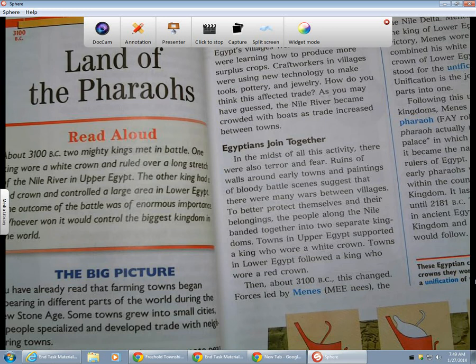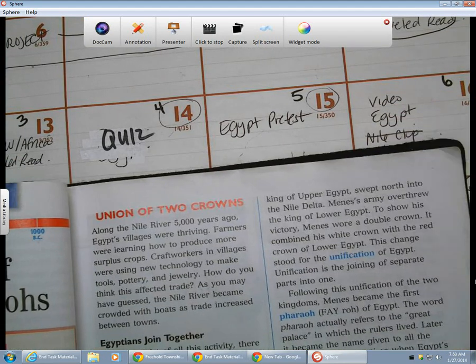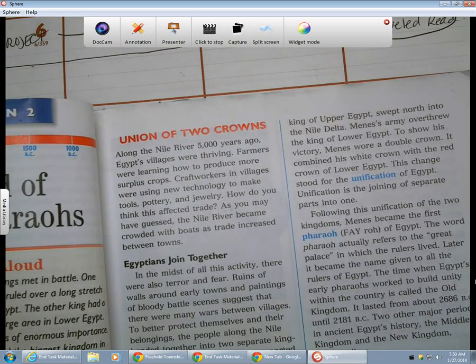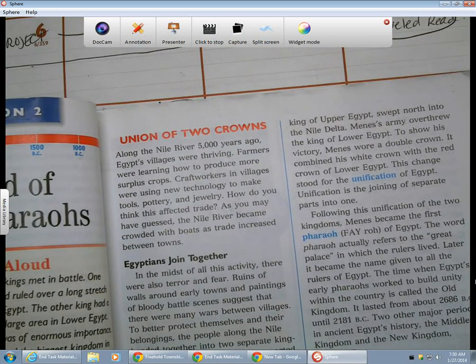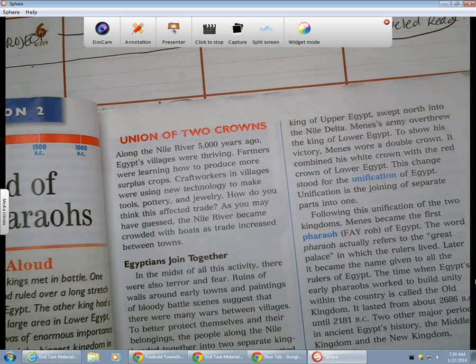Then, about 3100 BC, this changed. Forces led by Menes, the king of Upper Egypt, swept north into the Nile Delta. Menes' army overthrew the king of Lower Egypt. To show his victory, Menes wore a double crown. It combined his white crown with the red crown of Lower Egypt. This change stood for the unification of Egypt. Unification is the joining of separate parts into one.